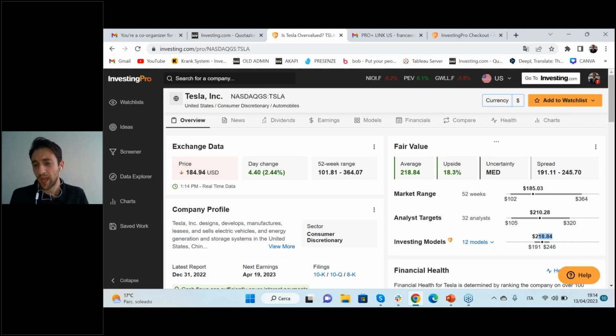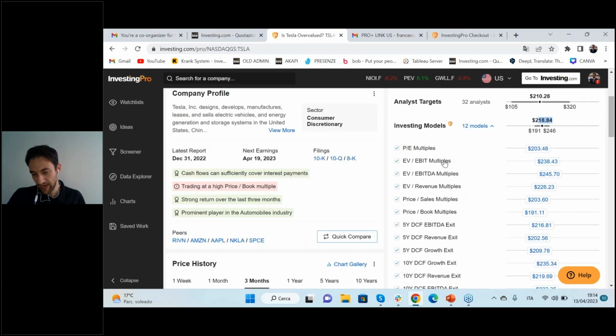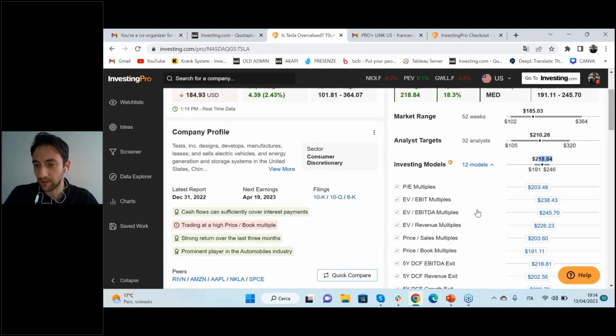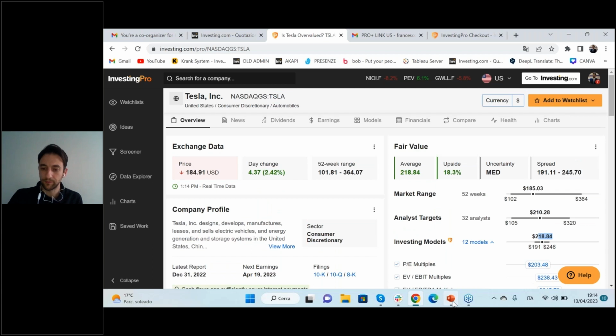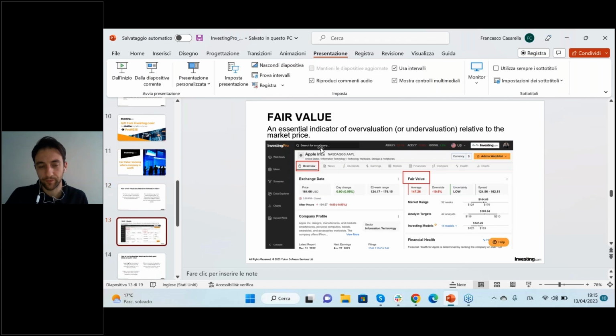That's an important thing because, for example, I could think, okay, maybe more or less, I could assign to Tesla a value, an intrinsic value around $210, more or less, okay, based on this aspect, because then you can go deeper for every kind of model. You can see here 12 different models for estimating the fair value. That's the important thing to know. What is a fair value, in which section we can find it, and how we can use it as investor, okay. We'll go deeper in the next weeks.